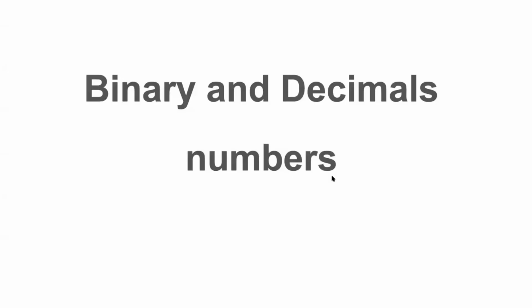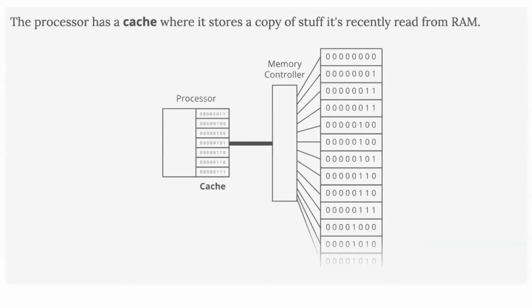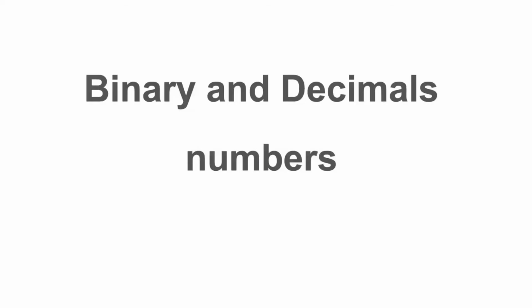Okay, so I think this is important. Just keep this in your mind. This is how we are going to store our bits, and this is how, when you are assigning any array or variables, whatever, it's stored inside like that. So keep this in your mind. And then let's understand binary and decimal numbers.